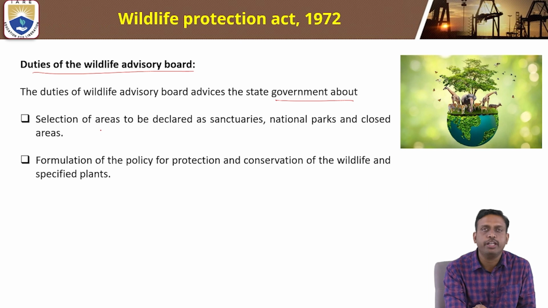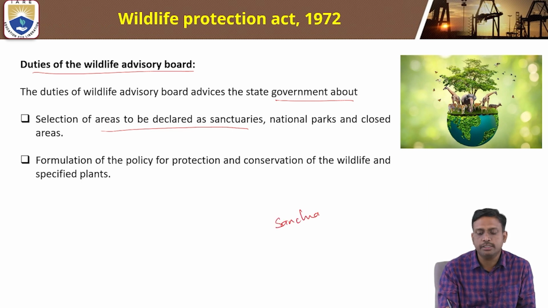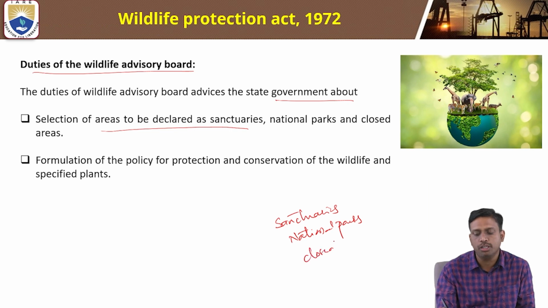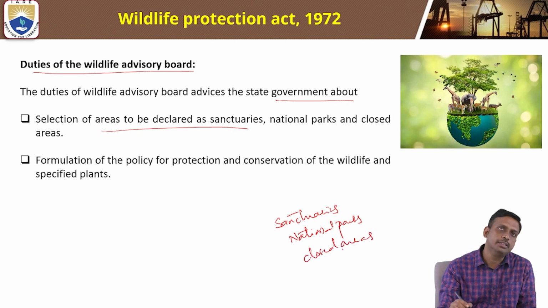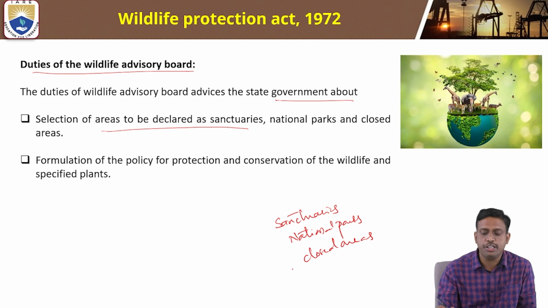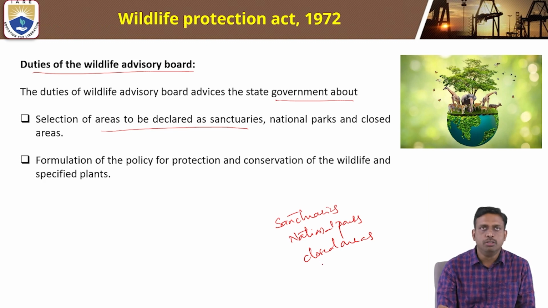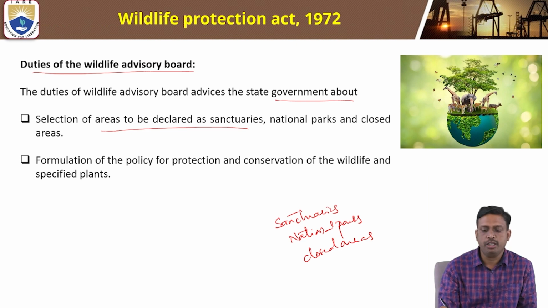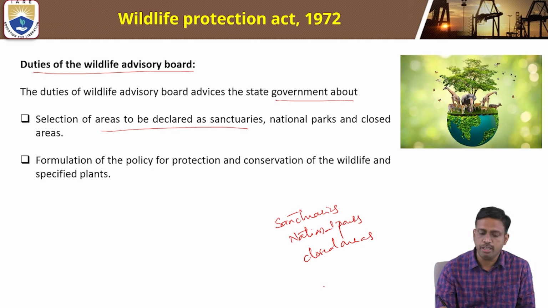One is selection of areas to be declared as sanctuaries. Next one is national parks and closed areas. These are some of the duties given by the advisory board to the state government: selection of areas to be declared as sanctuaries, national parks, closed areas, and formulation of policy for protection and conservation of wildlife and specified plants.